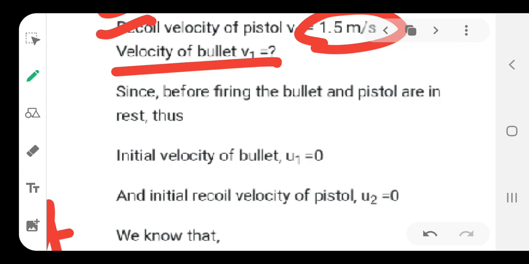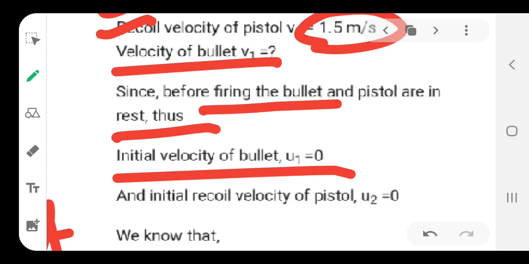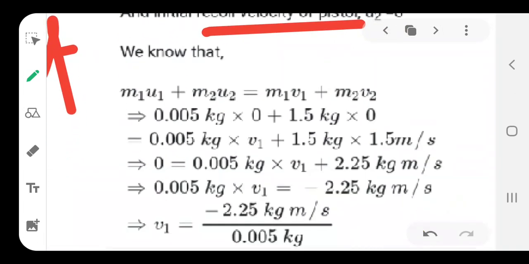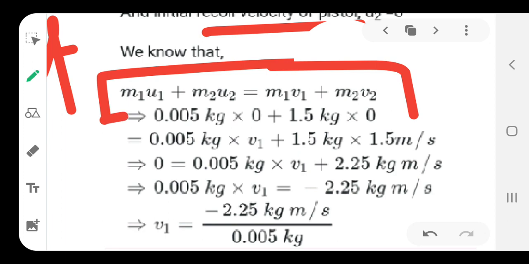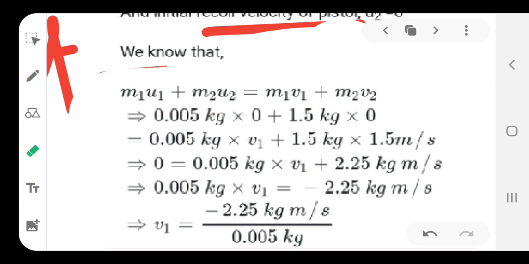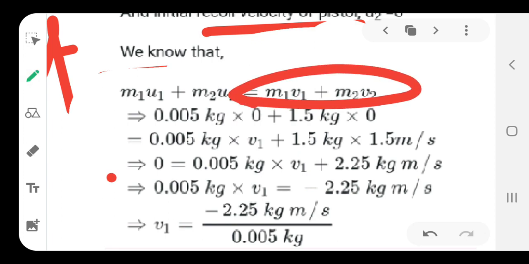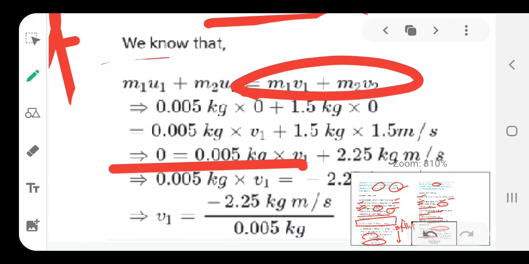Since before firing the bullet and pistol are at rest, the initial velocity is 0, and the initial velocity of the pistol is also 0 because before firing both are at rest. And as we know the formulation, you put in this data, and you can again see how we use the relations for solving the numericals. Again, momentum before collision and after collision is equal. Since in the first case both are 0, this term becomes 0. So basically you have to solve only the right hand side, use the data, and it is just a mathematical calculation.